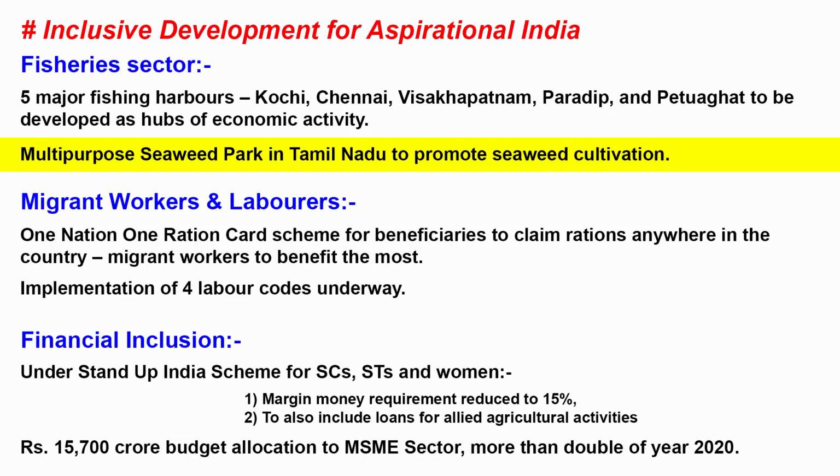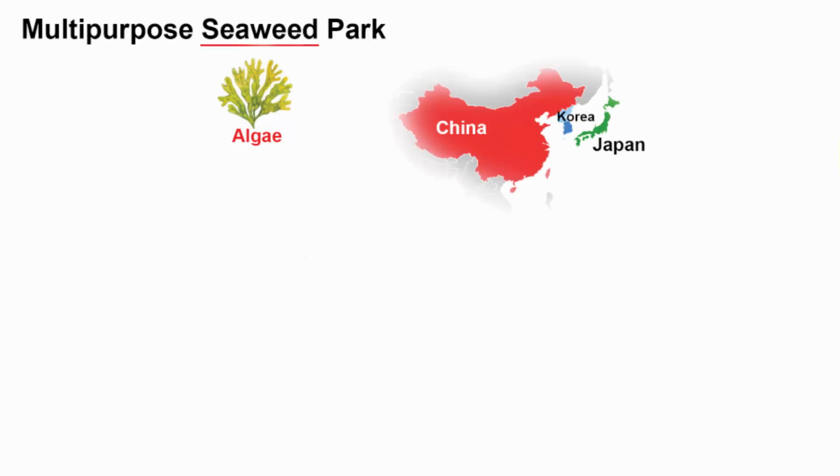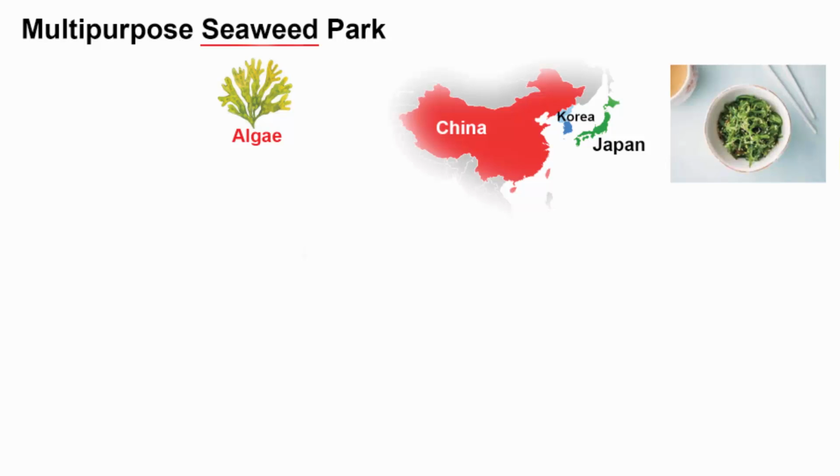Multipurpose Seaweed Park in Tamil Nadu to promote seaweed cultivation. Seaweed is basically a large algae. In simple words, it is a green, brown or dark red plant that grows in the sea or very close to the sea. So basically, seaweed is a plant that grows in the sea. Now there are many kinds of seaweed. Seaweed has been a part of diet in big Asian countries like China, Japan and Korea. It is not popular in India, but generally it is said that it has many health benefits.